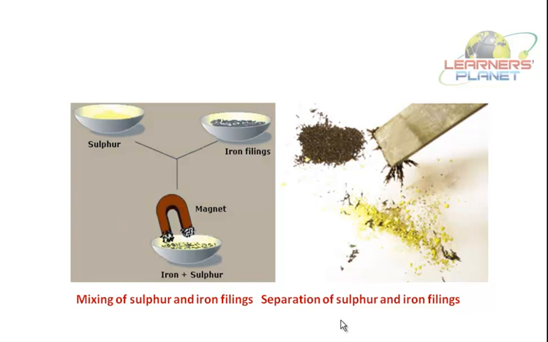So this is about the mixture. So students, a chemical substance can be divided into pure substance and mixture. Pure substance can further be divided into elements and compounds. Elements are further divided into metals and non-metals. So we have studied about the classification of matter.